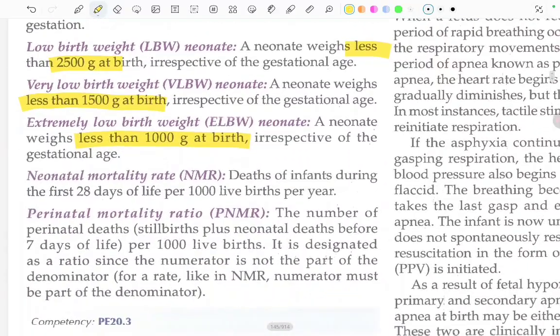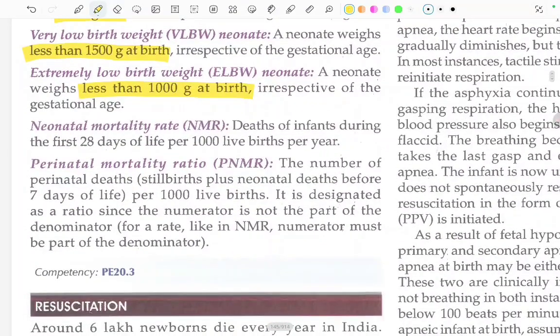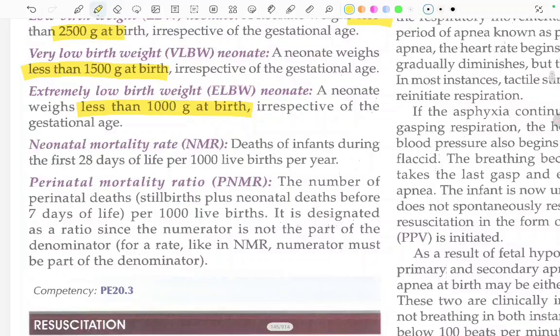Neonatal mortality rate, deaths of the infant during the first 28 days of life per 1000 live births per year is the neonatal mortality rate. Fine, deaths of the infant in the first 28 days of life per 1000 live births per year. And perinatal mortality rate, the number of the perinatal deaths, stillbirths plus neonatal deaths before the 7 days of life per 1000 live births. Okay. It is designated as a ratio since the numerator is not a part of the denominator. For a rate like NMR, numerator must be a part of denominator.